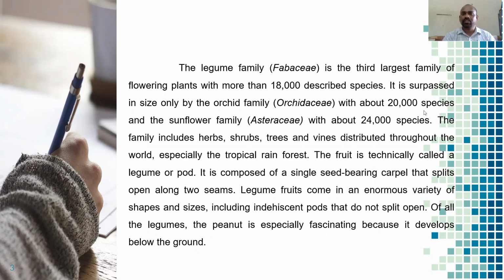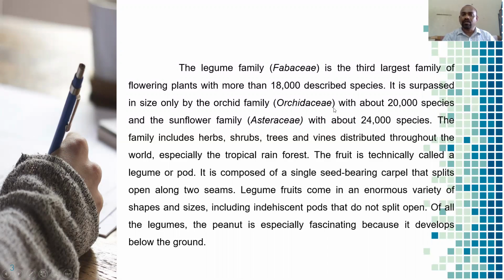The first place goes to Asteraceae, as you already know very well. Asteraceae is a highly advanced family, and it has the maximum number of species, approximately 24,000 species. The second one is Orchidaceae, which has about 20,000 species in different varieties and colors, and they produce very attractive flowers. That's why the Orchidaceae family is considered the beautiful family in the plant kingdom.